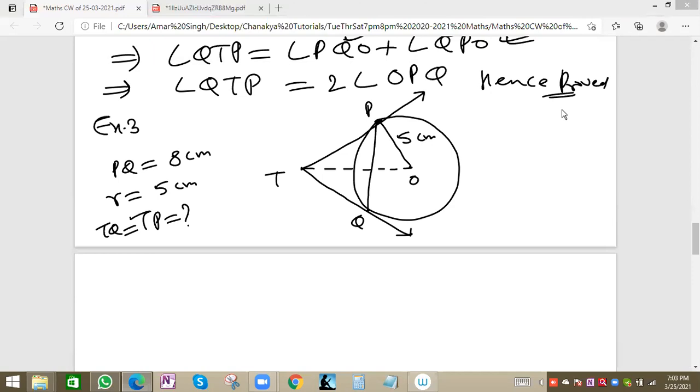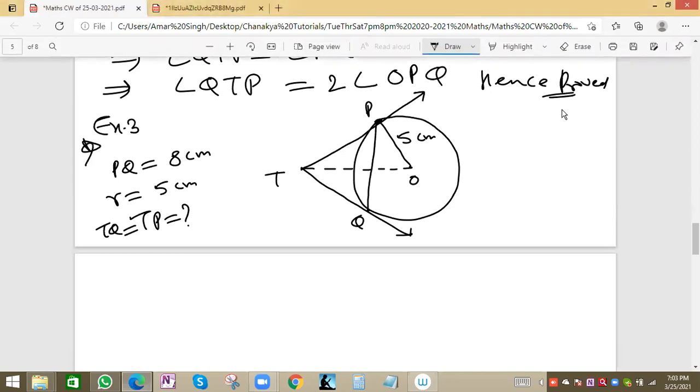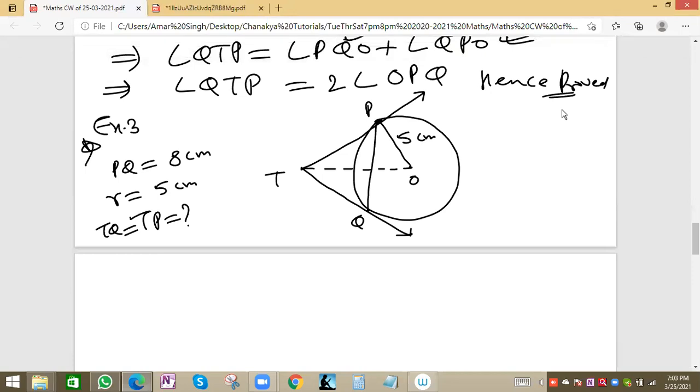Please solve. This is also a star mark question. It can come in board 2021. Last 2 minutes, then we'll see how we can solve this question.